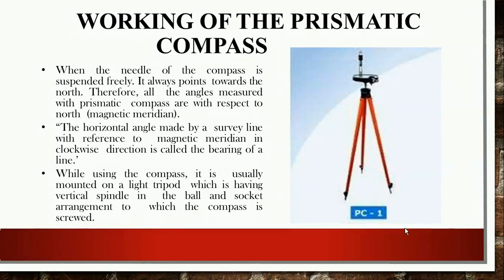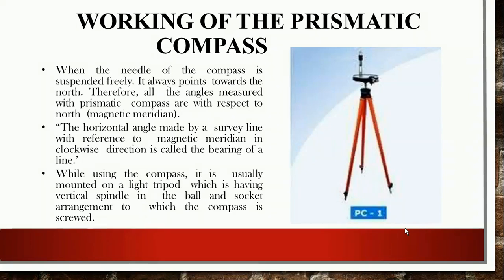Don't forget, whenever we deal with the prismatic compass, the angular measurement is always taken with respect to magnetic north. The horizontal angle made by a survey line with reference to the magnetic meridian in a clockwise direction is called the bearing of a line. The technical word for angle in surveying is the bearing of a line. Bearing means nothing but the angles.